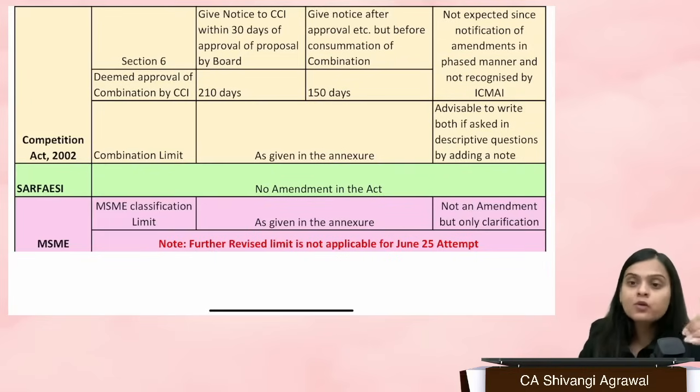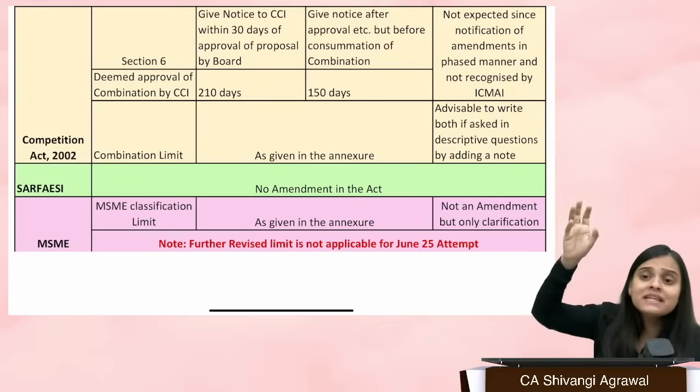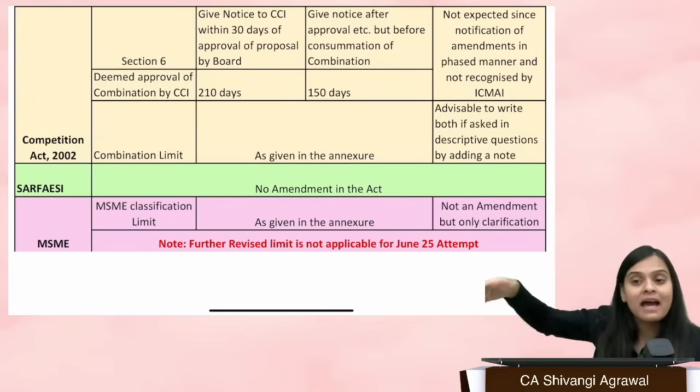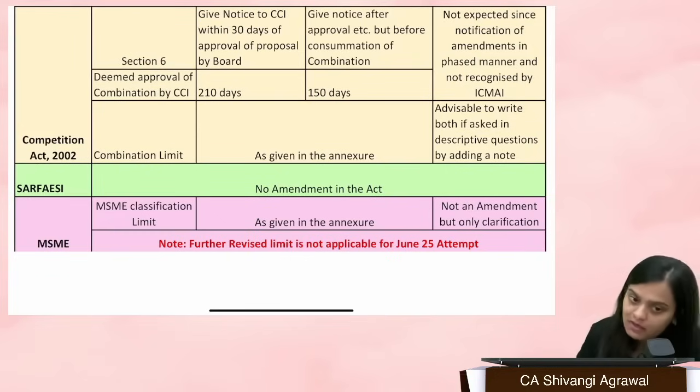If I go on to tell you all the amendments in the Competition Act, although all have not been notified yet, the notification or effectiveness is like the Companies Act. The Companies Act also was notified in a phased manner, and so is the Competition Act. Some sections have been notified, some are yet to be notified. Many amendments have been effective from 10 September, like the amendments in sections 6, 7, 8, 21, 22, 23, 24. There are more.